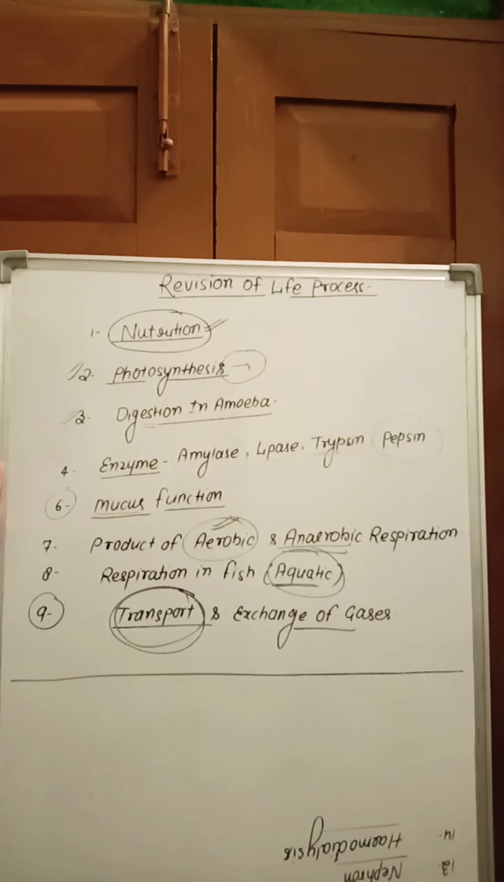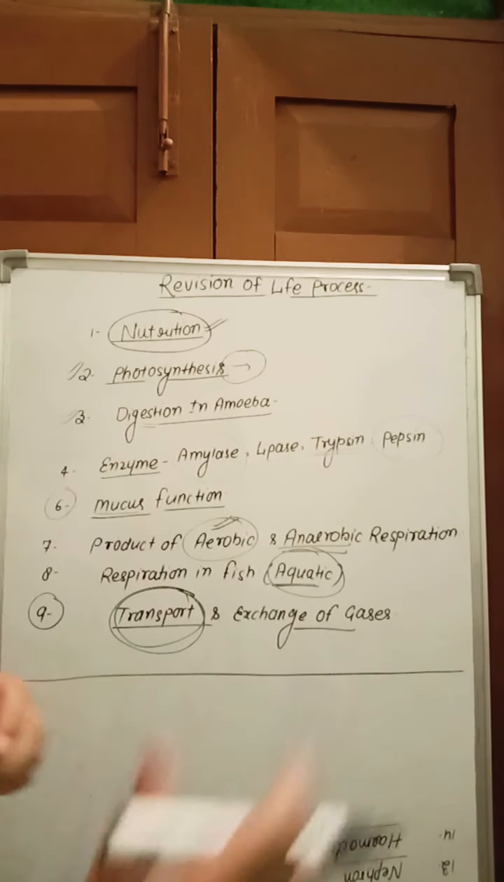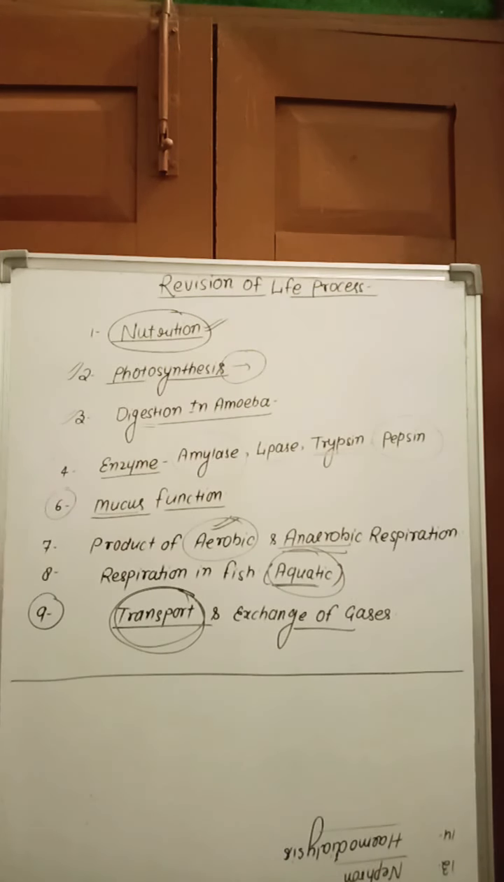Exchange of gases in animals: in humans, there are alveoli. Alveoli are the primary site of the exchange of gases. You take in oxygen and release carbon dioxide. The alveoli increase the surface area for the exchange of gases. Their membrane is permeable, thin, moist, and rich in blood vessel supply. So they play an important role in the exchange of gases.